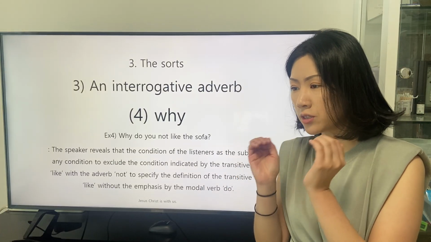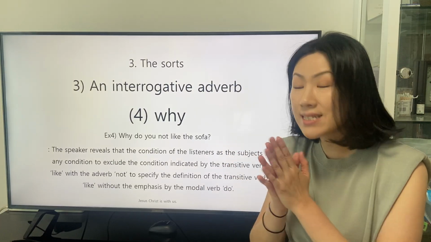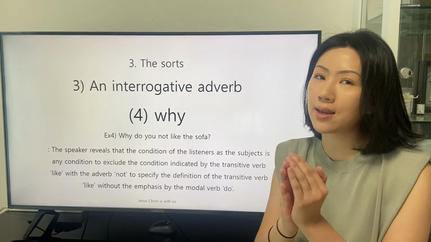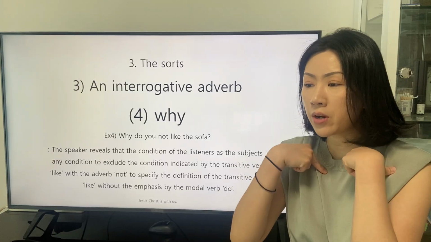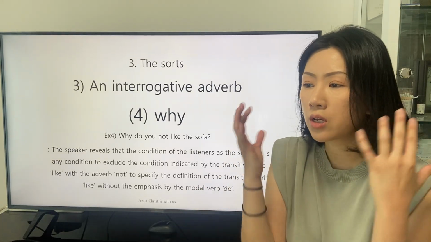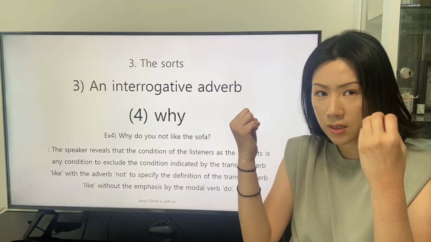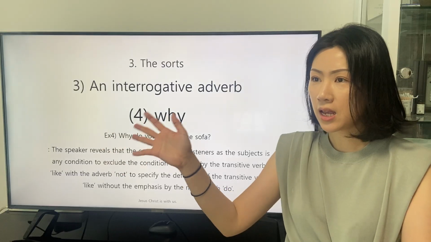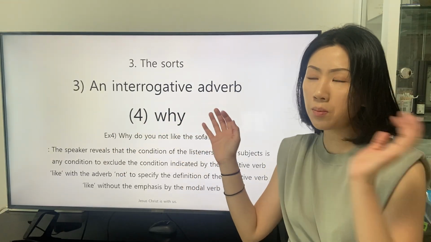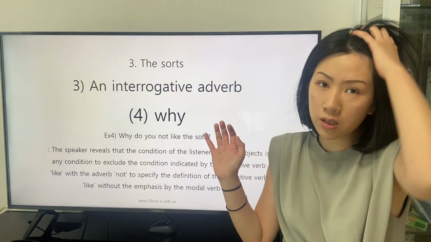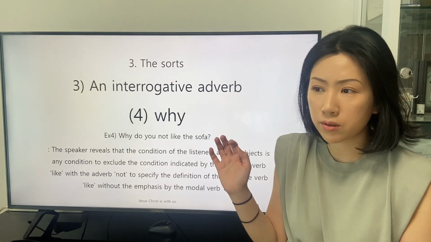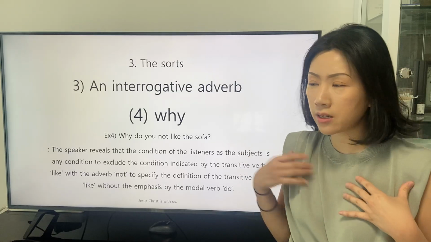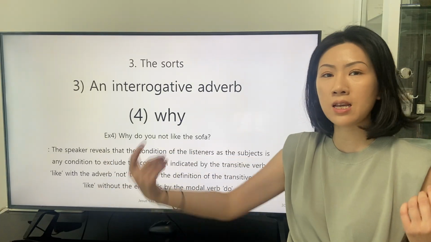We can say that the subjects are in a condition except the condition described by the transitive verb like, and the speaker intends to know about the condition except the condition described by the transitive verb like. Somewhere in the world, some condition in the world might be suitable for describing the condition of the subject, so we can understand the arrangement of this clause is legitimate.